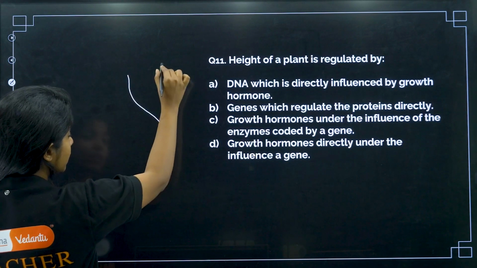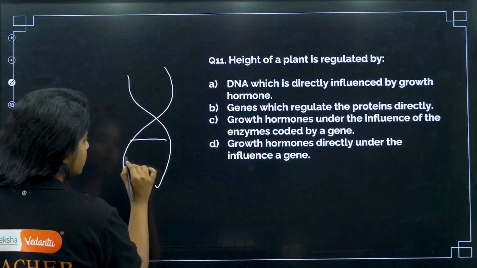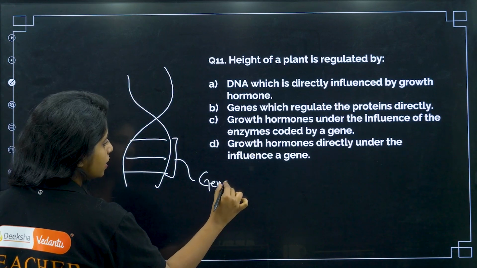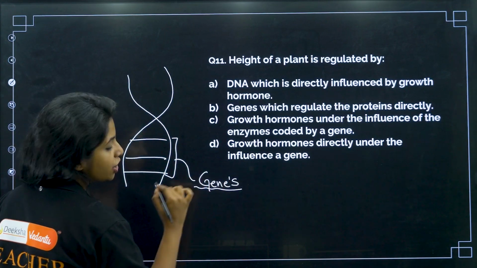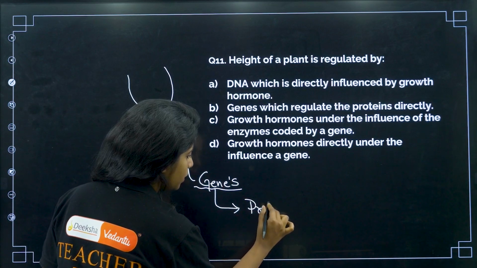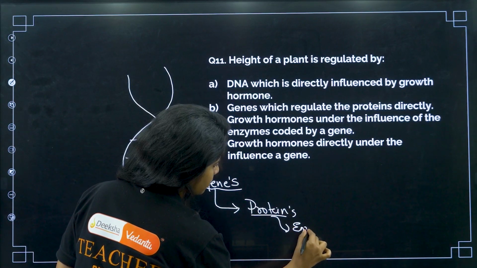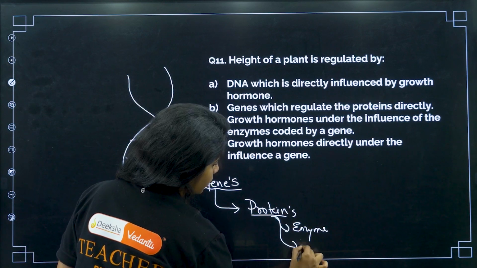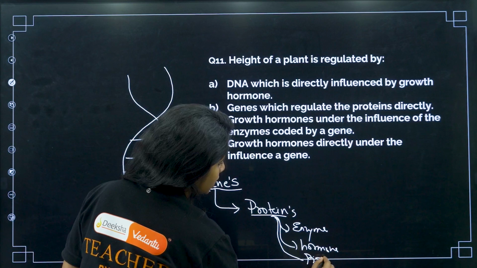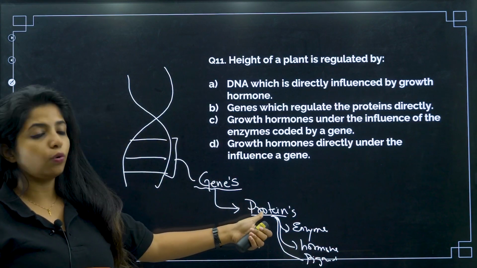For everything in our body, every trait, every character in our body, you know there is DNA, and on the DNA there are separate segments which you call as what? Genes, my dear children. And these genes are responsible for coding what? Proteins. Now, these proteins can form an enzyme, can form a hormone, or can stay like a pigment in our body, anything. But it is a gene on our DNA that is going to code for proteins.